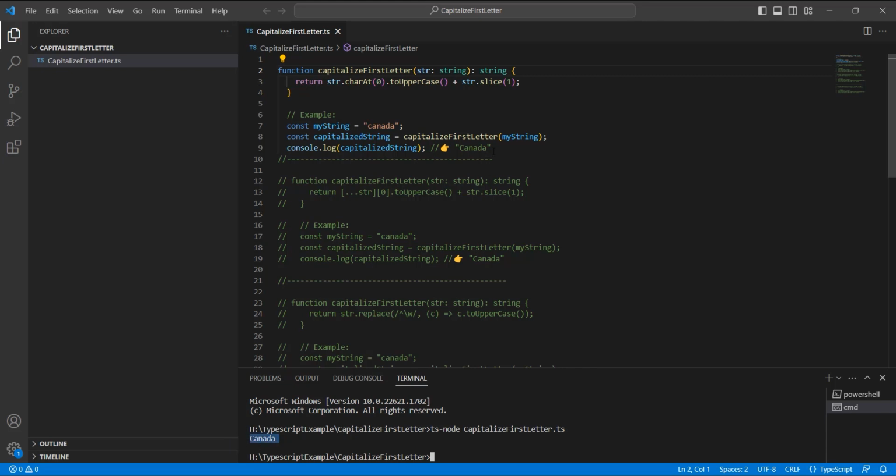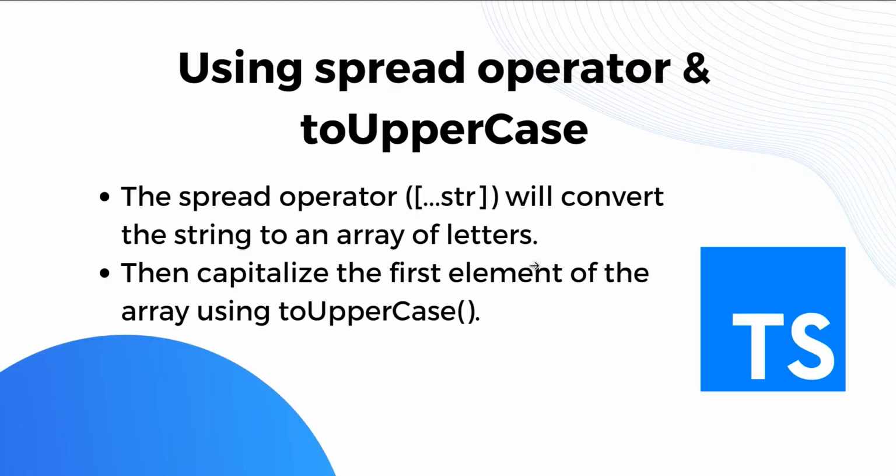Now let's see the next method. The next method is using the spread operator and the toUpperCase method. So what is the spread operator? With the help of the spread operator, we will convert the string into an array of characters. Then we will get the first letter of the string, and then we will capitalize it using the toUpperCase method. So now let's see how we can implement it.